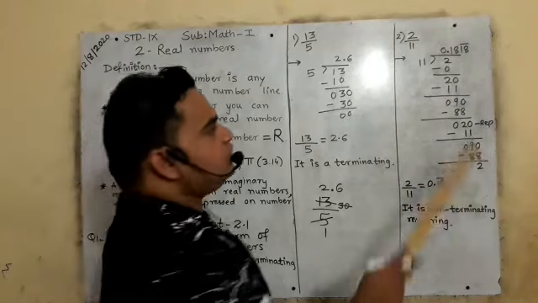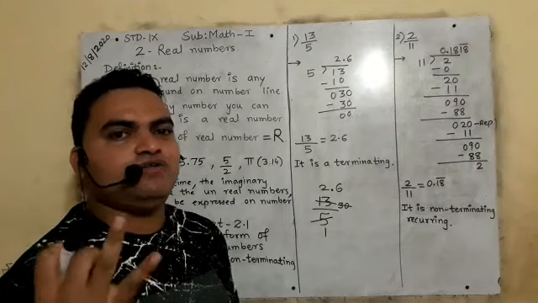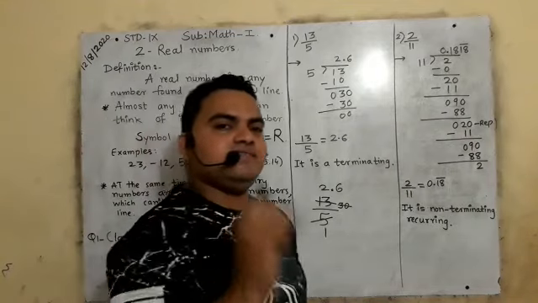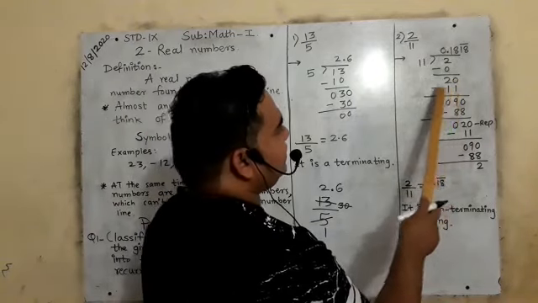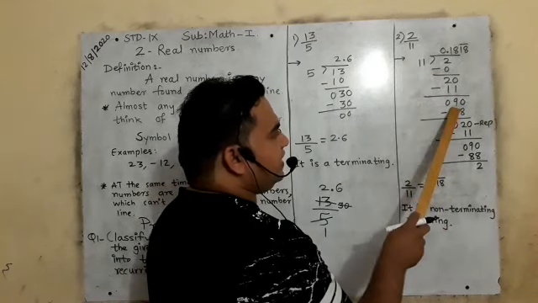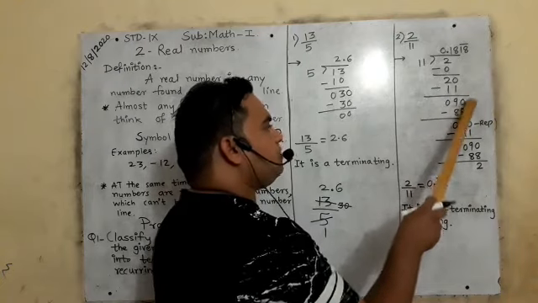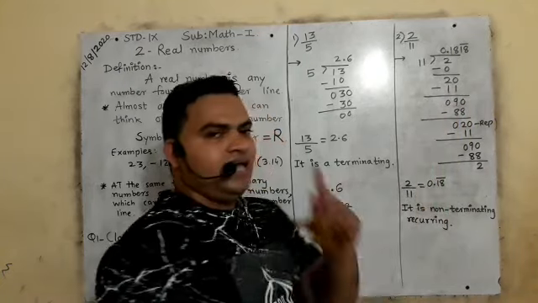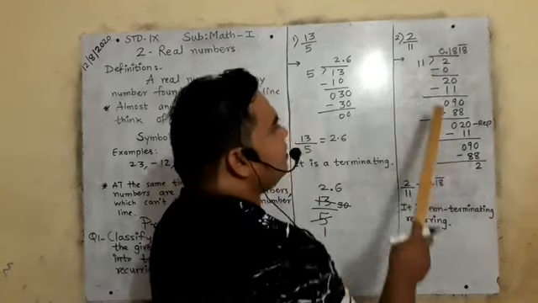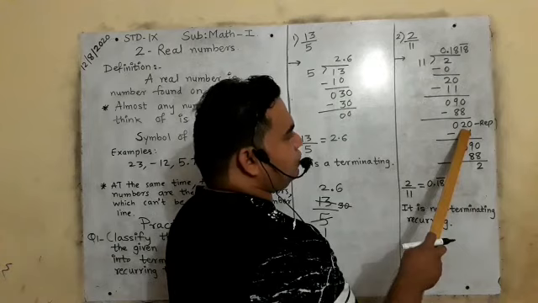Is it clear? So now in the 11 times table, 20 comes: 11 ones are 11, 11 twos are 22. So you will take 11 ones are 11. 20 minus 11, 9 will remain. 11 के टेबल में 9 आएगा, नो. फिर again you will increase the zero. एक बार जीरो बढ़ाया तो जीरो बढ़ा सकते, डेसिमल पॉइंट एक ही बार दिया जाएगा. Is it clear? So 11 8s are 88. So how much remains?